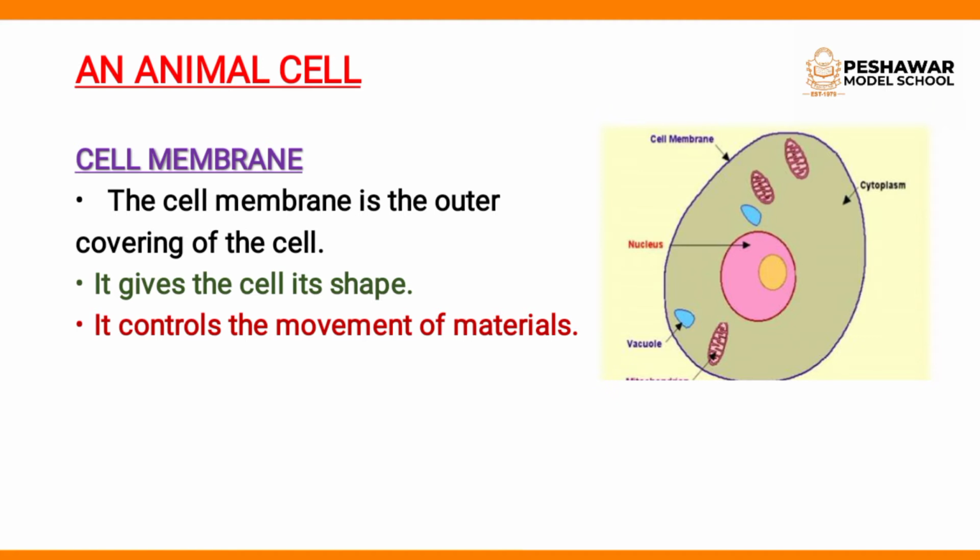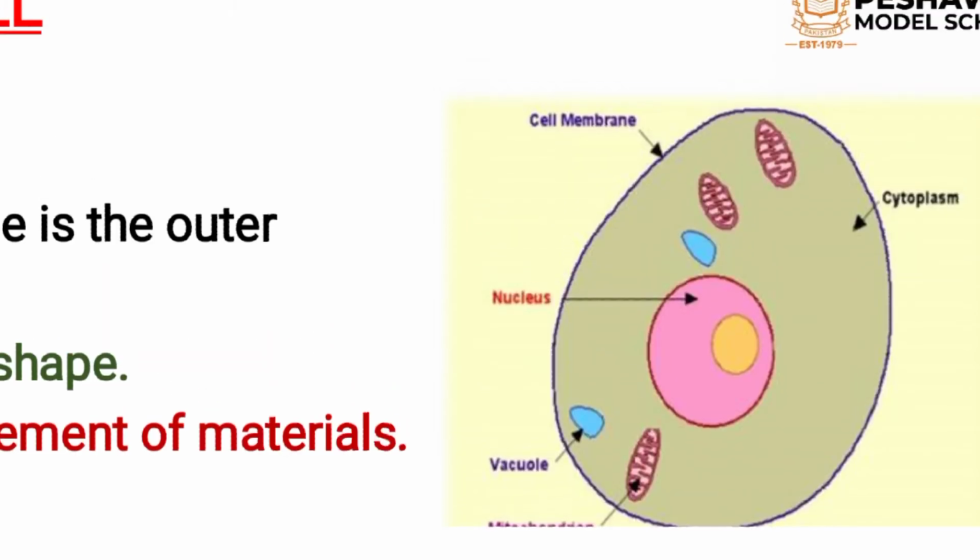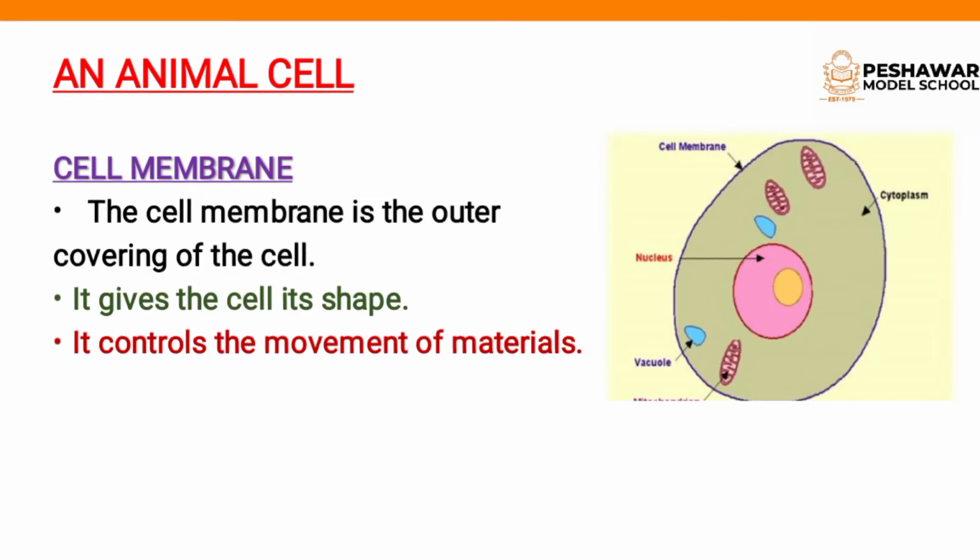Okay students, first we will discuss an animal cell. But in animal cell, first we will discuss cell membrane. Clear? So the cell membrane is the outer covering of the cell. Cell membrane is the outer covering of the cell. You see in this picture, look at this picture, cell membrane. It is the outer covering of the cell.